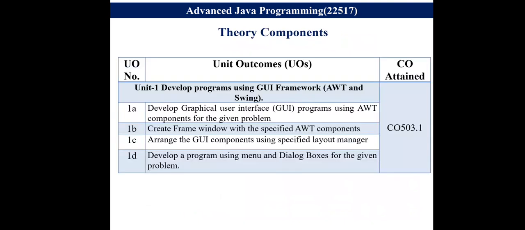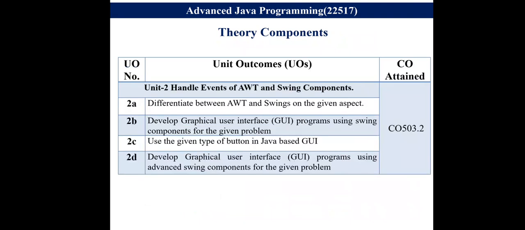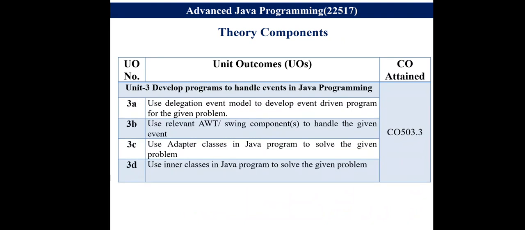The theory components are, initially, the first unit, whose outcome is to develop programs using GUI framework, that is AWT and Swing components. So here you will be performing different programs related to AWT components and Swing components. Next is your second unit, to handle events of AWT and Swing components. So here you perform different event based programs or applications on the AWT and Swing components that you have studied.